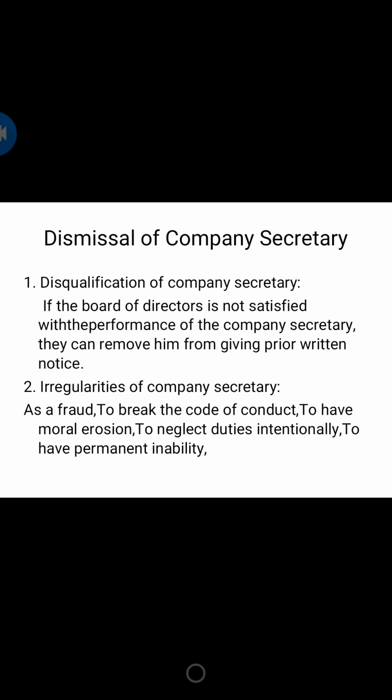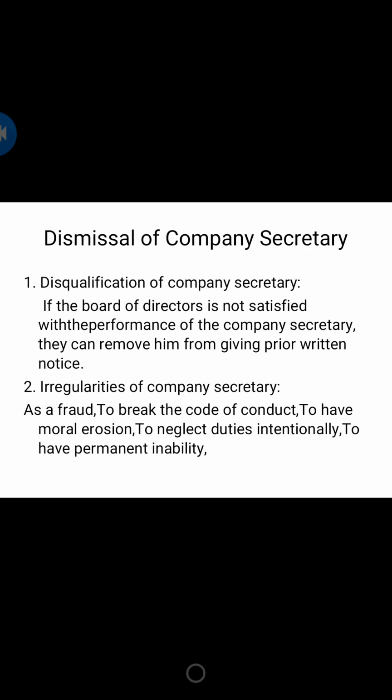The company secretary is an employee of the company, so he is generally appointed for a certain period. An employer and employee relationship exists between the company and the secretary. Whenever a person is appointed as a company secretary, an employer-employee relationship exists between them. So if the board of directors is not satisfied with the work of the secretary, they can terminate him subject to serving a written notice.